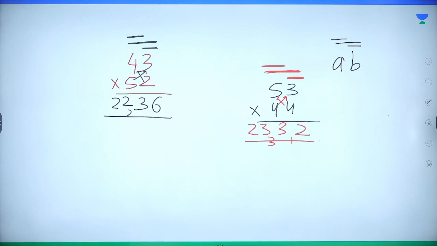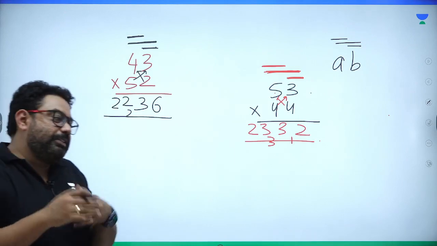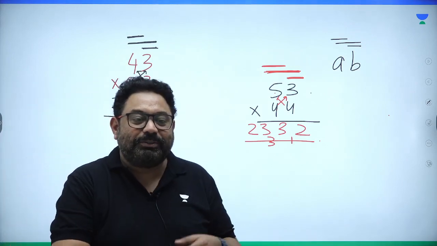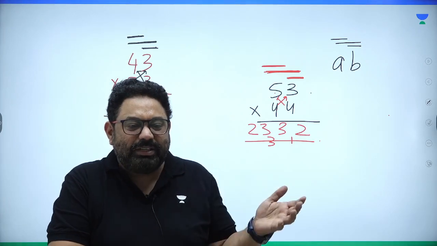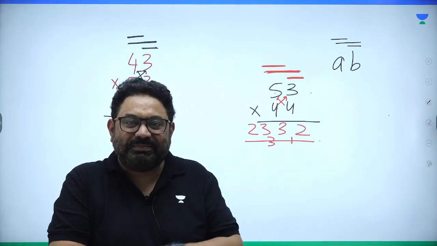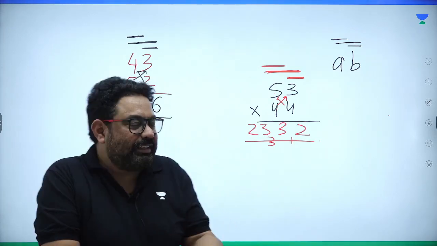So 2332. Whensoever you get a 2 digit into 2 digit, I think this is genuinely good rather than writing the whole thing. Isn't it?